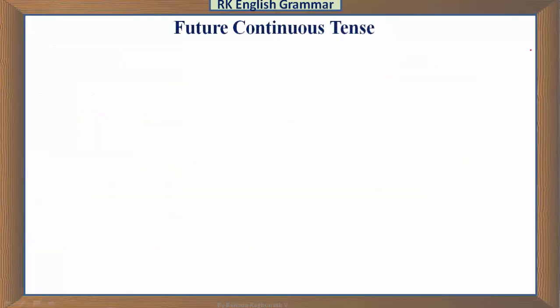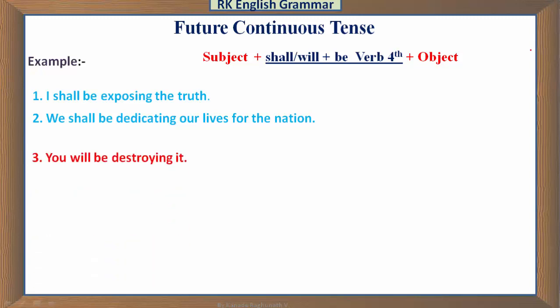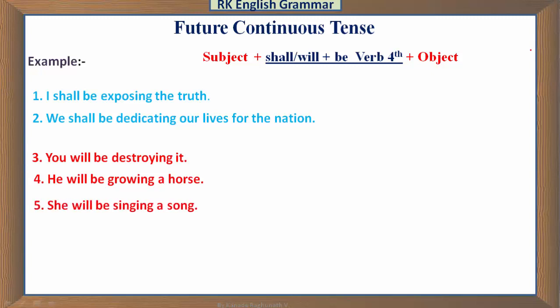And another topic, that is the future continuous tense. It is very simple tense. Here subject plus shall will plus be plus verb four plus object. Here are some examples before you. I shall be exposing the truth. We shall be dedicating our lives for the nation. You will be destroying it. He will be growing horse. She will be singing a song. It will be going rapidly, and they will be writing a book.